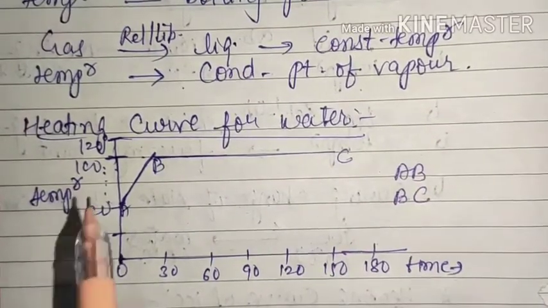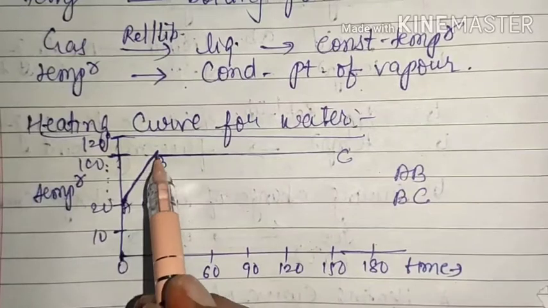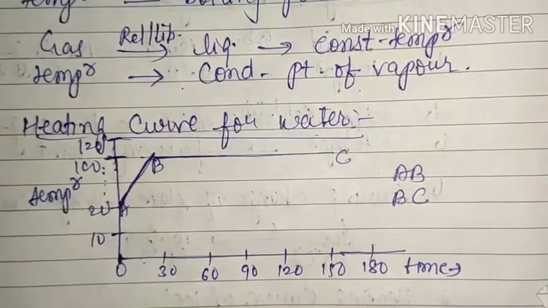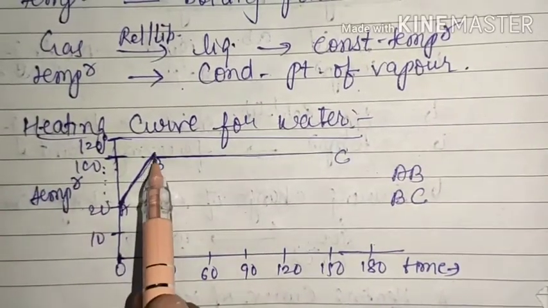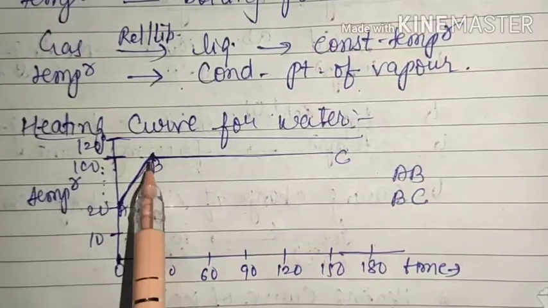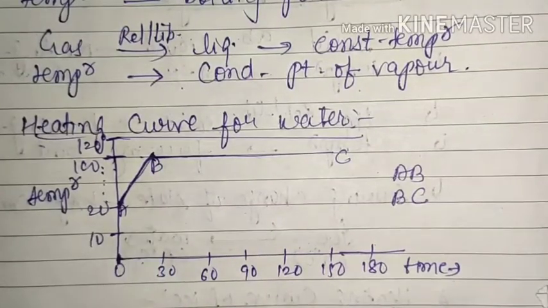Here the change of state is not taking place, so the temperature is increasing, but from here onwards, when the temperature of the water reaches 100 degrees Celsius, the water will start converting into vapor. That means the liquid will start converting into gas, so your boiling process, or vaporization process, has started.